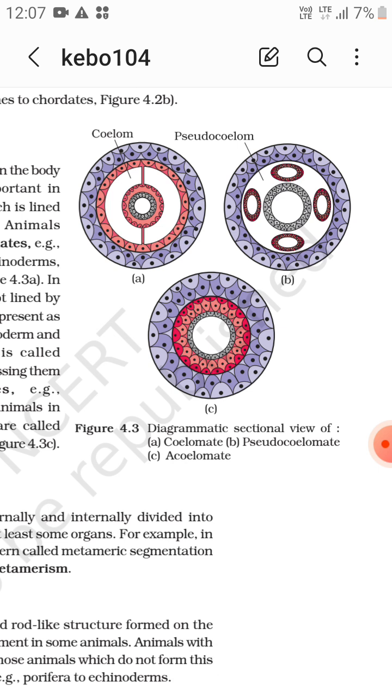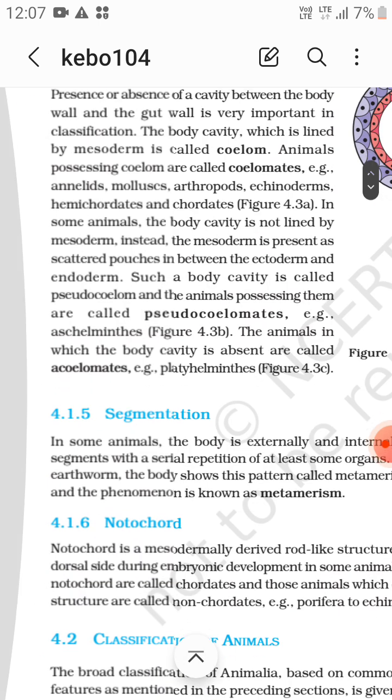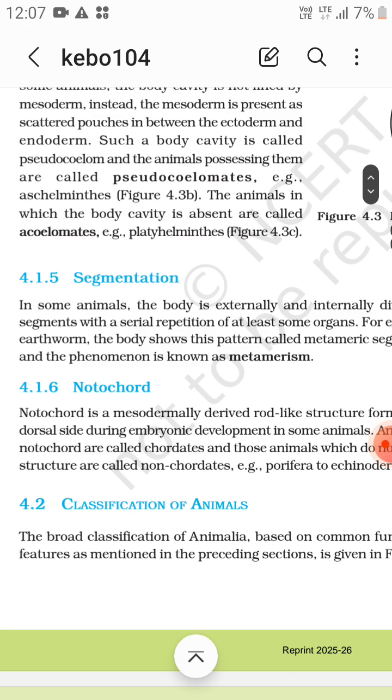Coelomate means ectoderm, endoderm, and mesoderm. So the body cavity is lined by the mesoderm. So it is coelomate animals. And in pseudocoelomate animals, the mesoderm is present in pouches.